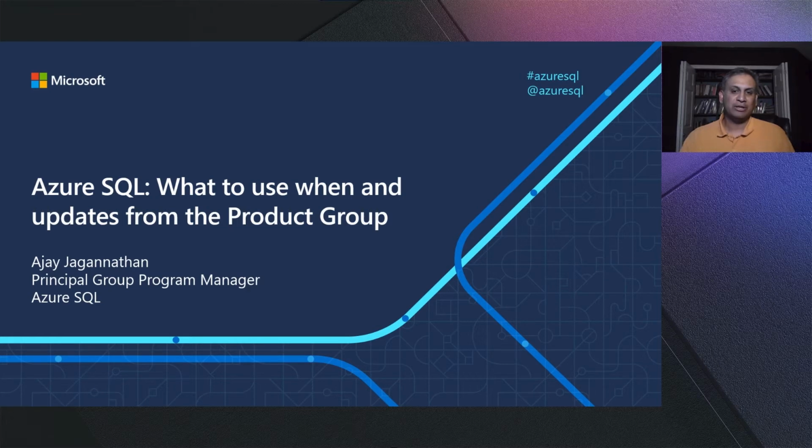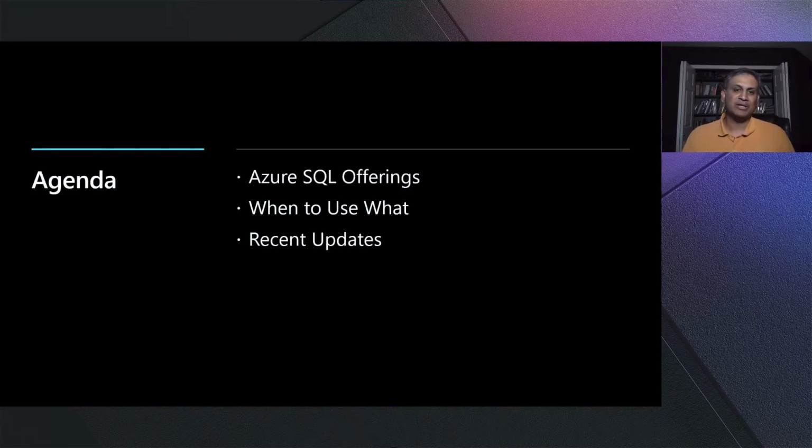So what are we going to talk about today? We are going to cover three main topics. The first one is Azure SQL offerings, where I'll briefly cover different deployment options in Azure for your SQL workloads. Next, we'll talk about how to use these options and in what scenarios, including several customers who are successfully running their workloads on various deployment choices. And finally, we will conclude the session with some of the recent announcements, including some new announcements today, as well as some resources for you to get started.